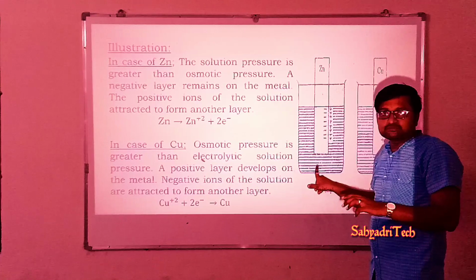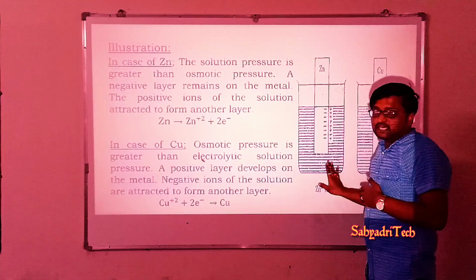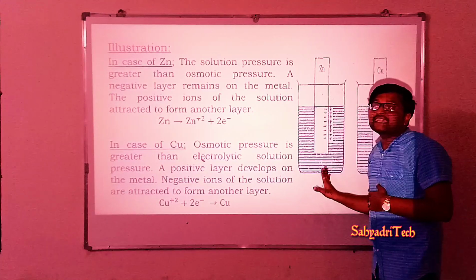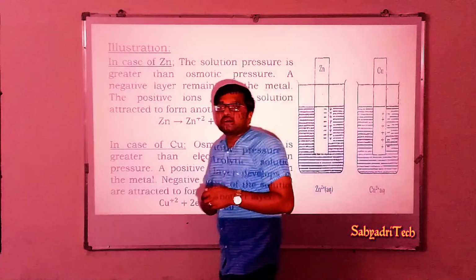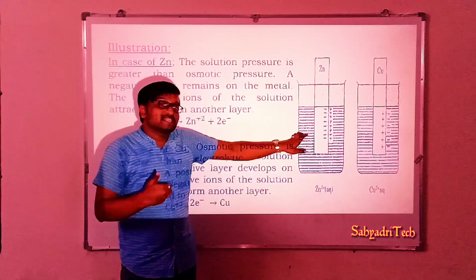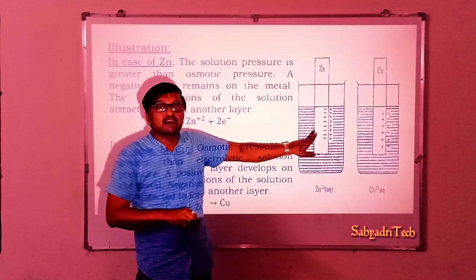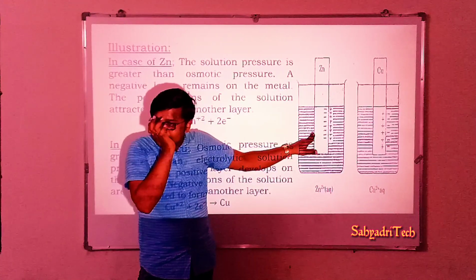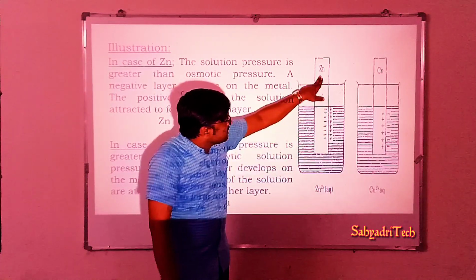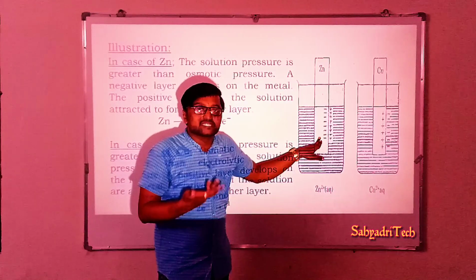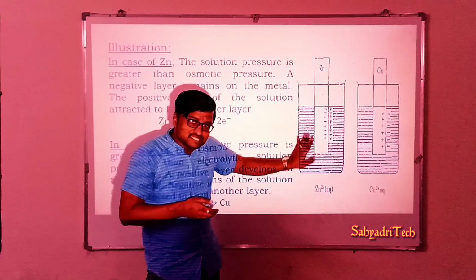Well, my question is, when zinc is placed in a solution of Zn2+ ions, it acts as a half cell, a single electrode. It is an example of one half cell. Now, does it act as an oxidation half cell or a reduction half cell? It acts as an oxidation half cell. Zinc atoms of the electrode undergo oxidation, but zinc ions of the solution do not undergo reduction here. They remain in the solution.